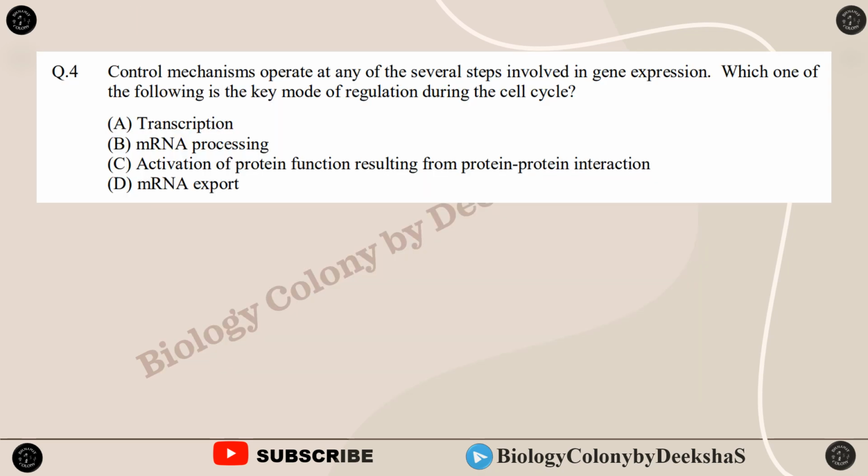Next question is, control mechanisms operate at any of the several steps involved in gene expression. Which one of the following is the key mode of regulation during the cell cycle? Transcription, mRNA processing, activation of protein function resulting from protein-protein interaction, or mRNA export?